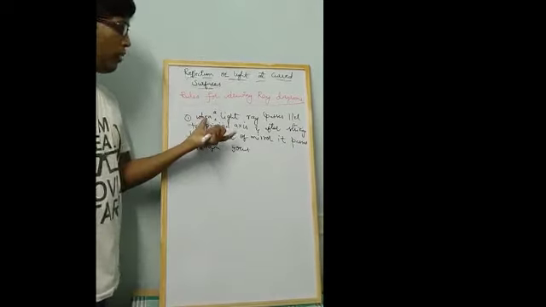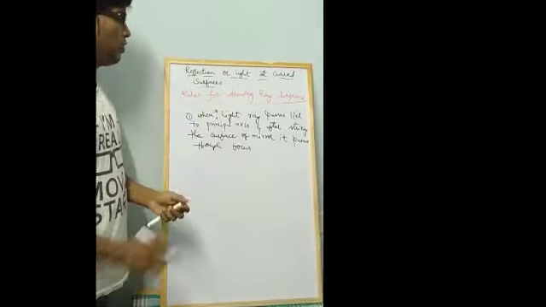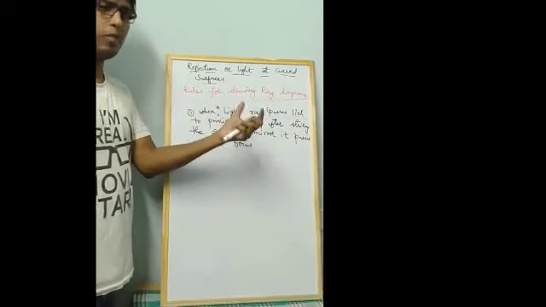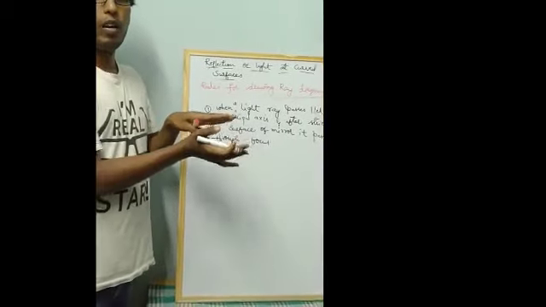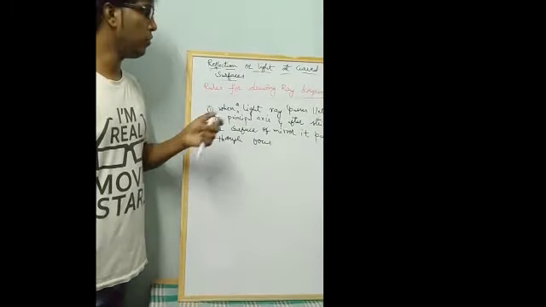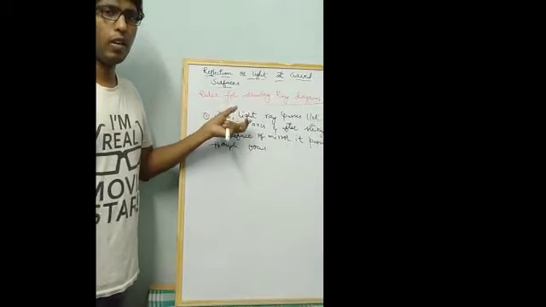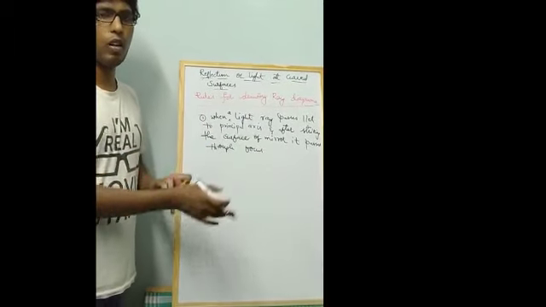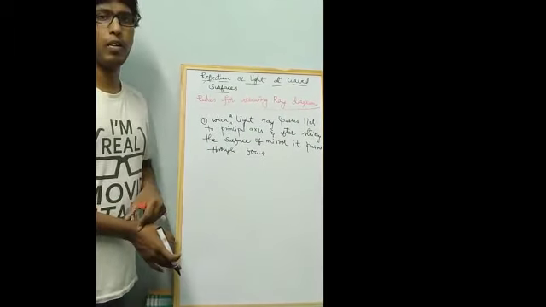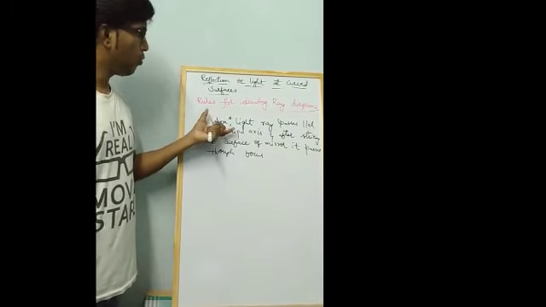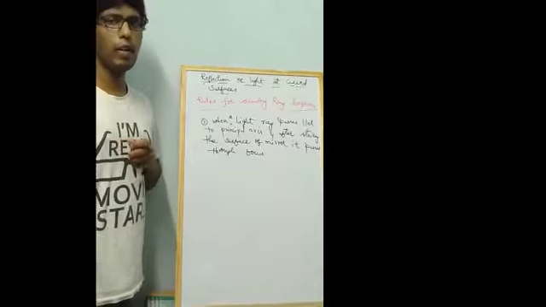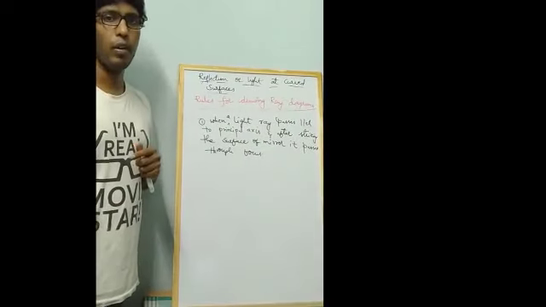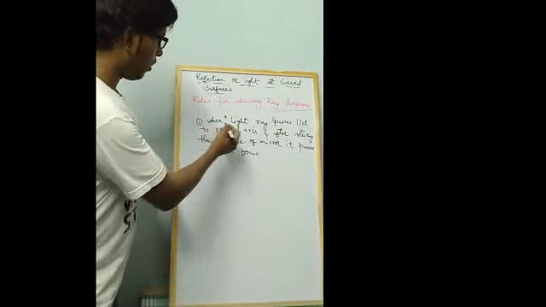Okay, so what we learned is that the first rule is whenever a light ray passes parallel to the principal axis. The rules I am explaining are related to the concave mirror, because for the convex mirror we get the same type of image, which you will learn in the coming topics. Most of the light rays coming to the mirror, we consider the concave mirror. Okay, so let me explain.